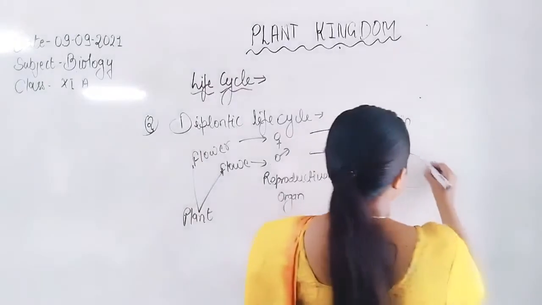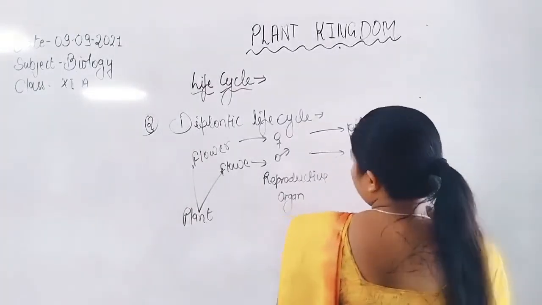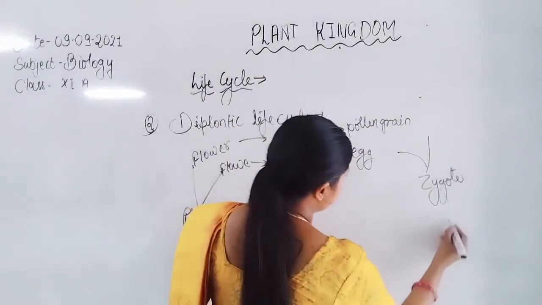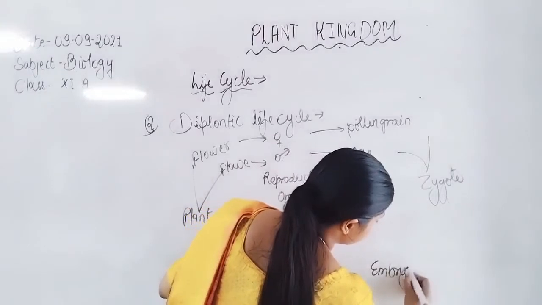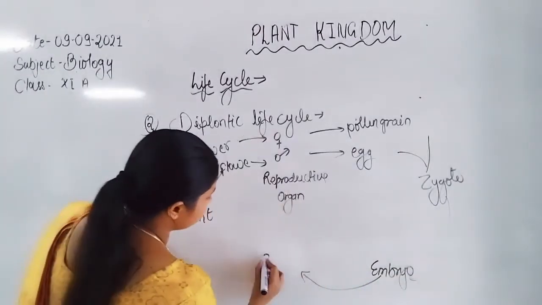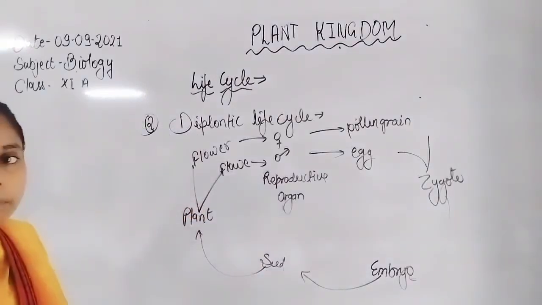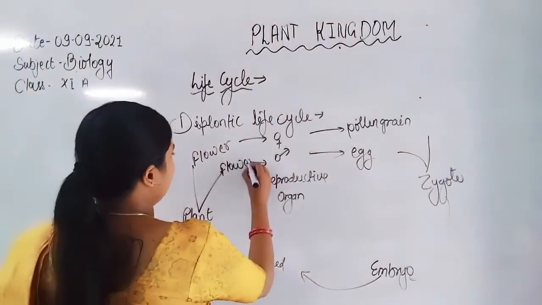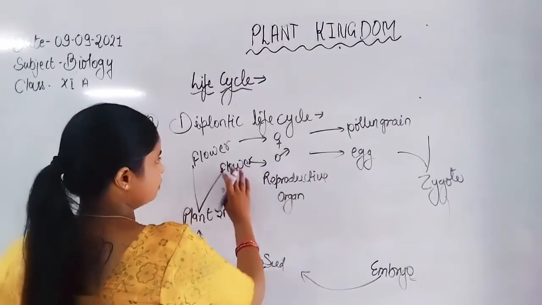Fusion takes place and gives rise to the zygote. After zygote formation, the zygote is converted into the embryo, the embryo is converted into seed, and the seed gives rise to the plant. Now the plant is diploid, so the flower is also diploid.